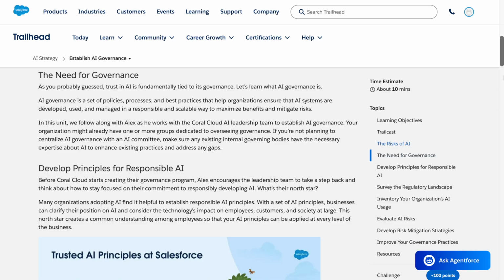In this unit, we follow along with Alex as he works with the Coral Cloud AI leadership team to establish AI governance. Your organization might already have one or more groups dedicated to overseeing governance. If you're not planning to centralize AI governance with an AI committee, make sure any existing internal governing bodies have the necessary expertise about AI to enhance existing practices and address any gaps.